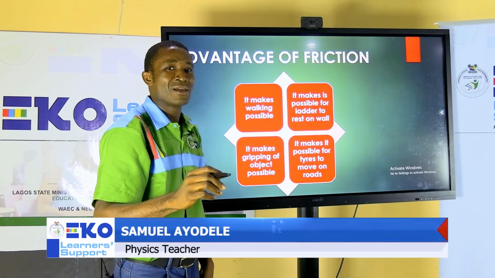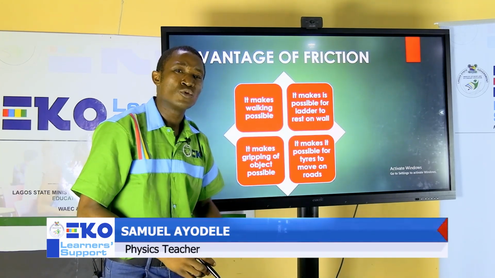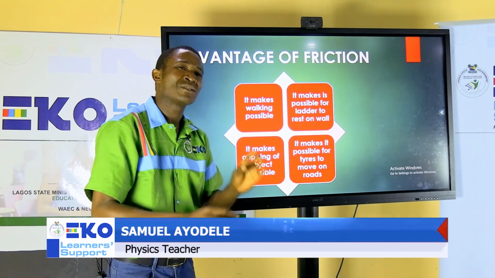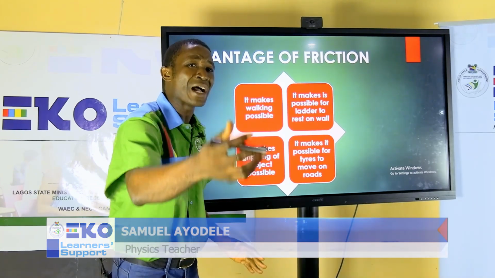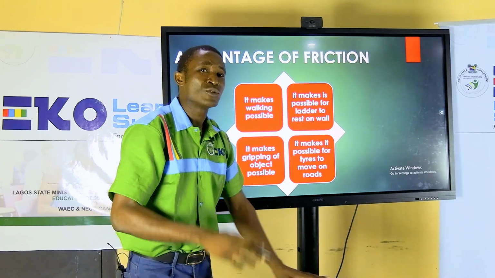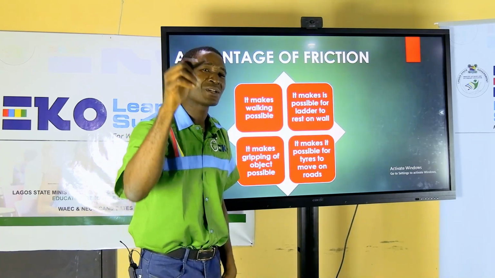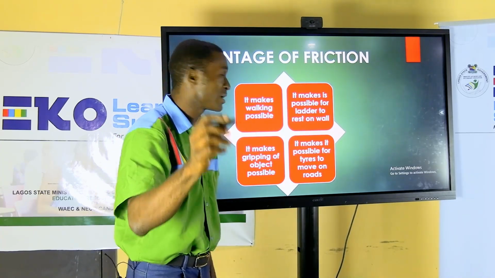That is why once the floor is wet, you walk gently. Why? Because the frictional force is reduced. So if you walk so hard, so fast, when the ground is wet, you fall because the frictional force is poor. So take note of that.